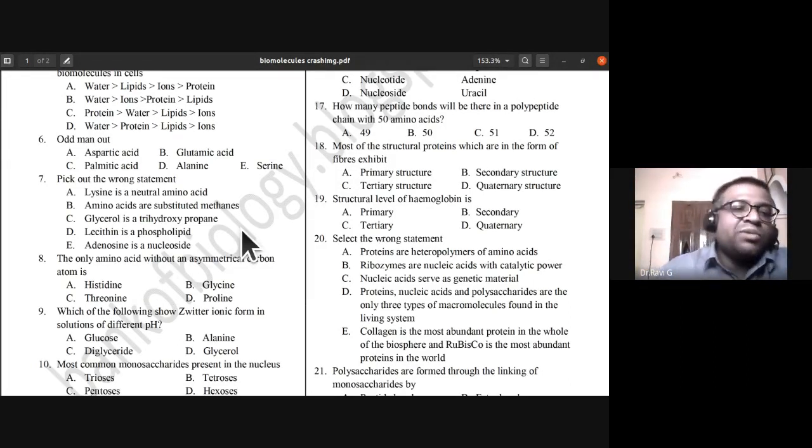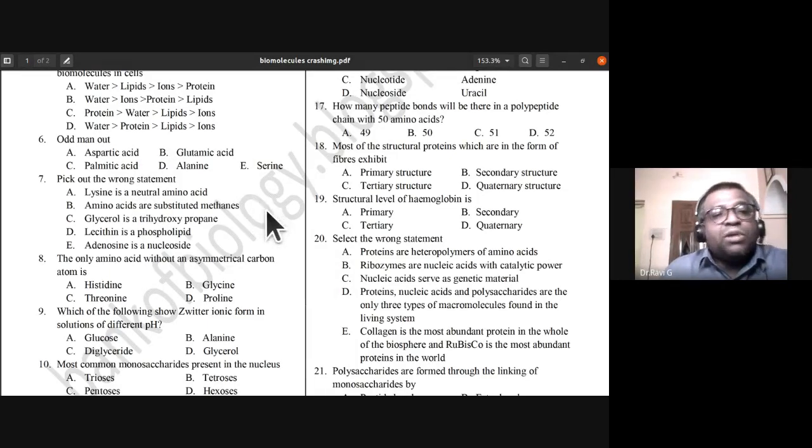Which is the odd one out here? And you should give me the reason also. See, palmitic acid is the odd one out because it is a fatty acid, whereas the remaining are all amino acids. Aspartic acid, glutamic acid, alanine, serine are all amino acids. Palmitic acid is a fatty acid. So that is the odd man out among this group.